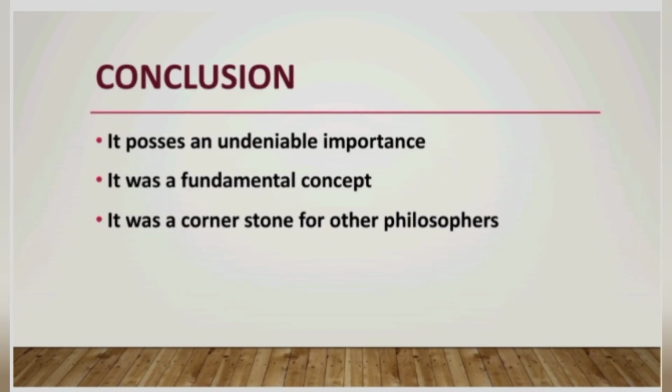Still, despite so many criticisms, one must admit that Aristotle's theory of classification and theory of cyclic change and the principle of golden mean, etc., like theory of citizenship and theory of revolution and everything, they possess an undeniable importance in political philosophy.